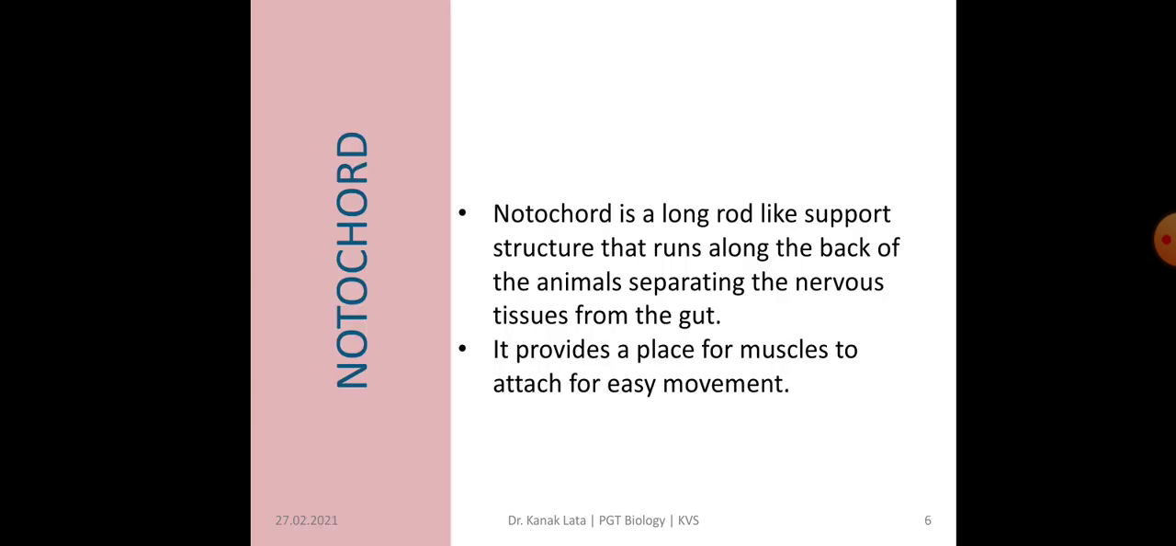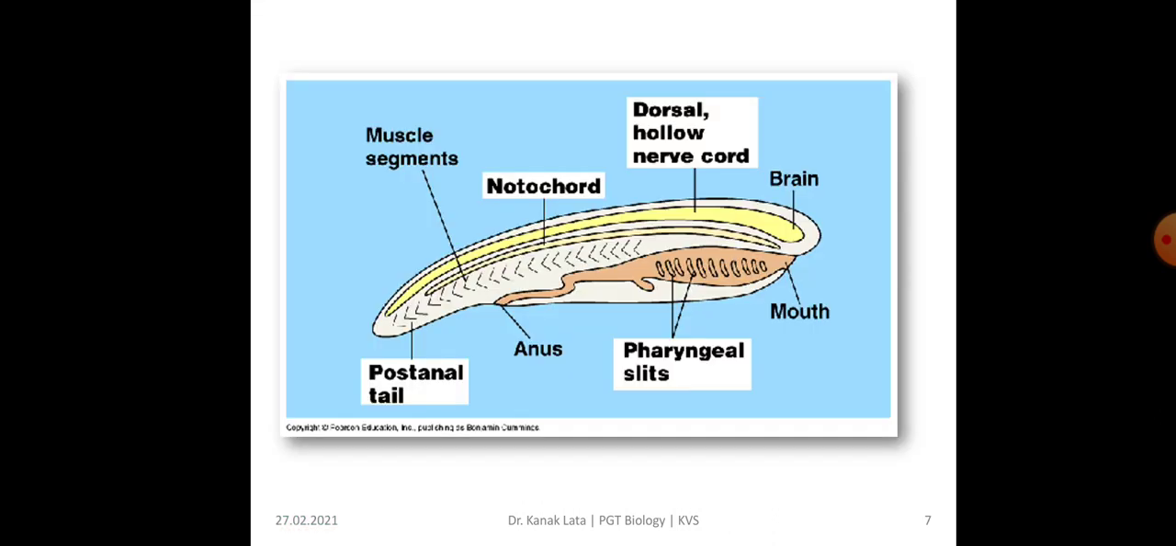Now we will see what the notochord is. It is a long rod-like structure that runs along the back of the animals, separating the nervous tissue from the gut, and it provides a place for muscles to attach for the easy movement of the organism. Here you can see the notochord. It lies below the dorsal hollow nerve cord.